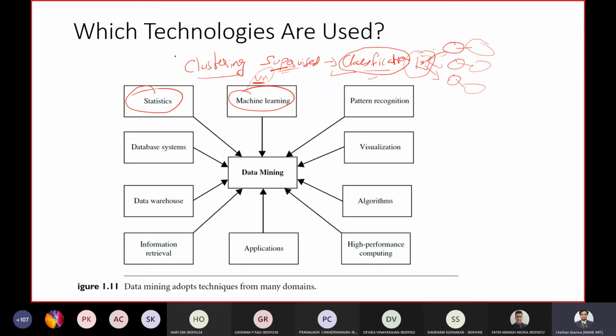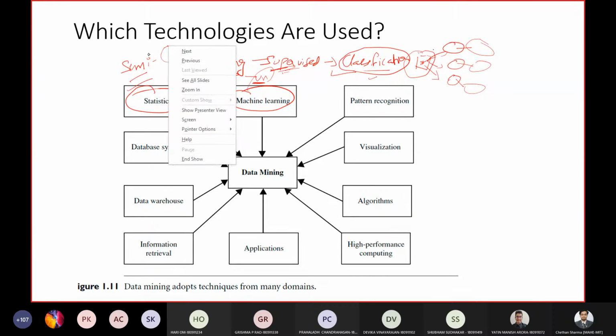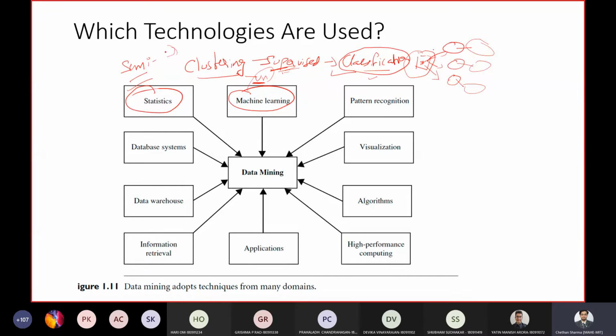There is one more type of learning called semi-supervised. Supervised, unsupervised, semi-supervised. As the name itself suggests, in semi-supervised there may be a few classes for which labels are present, and there may be a few classes for which labels are not present.